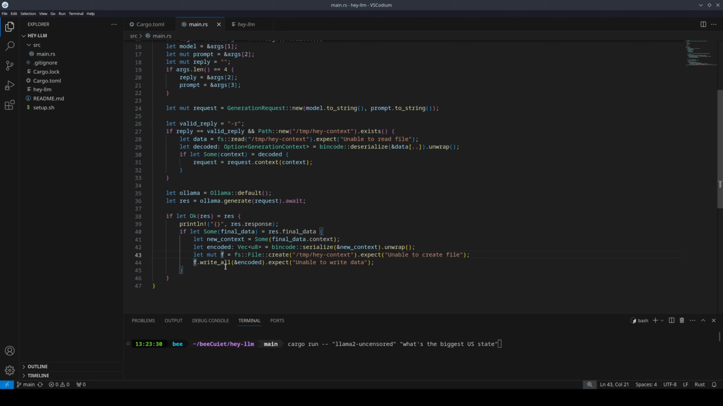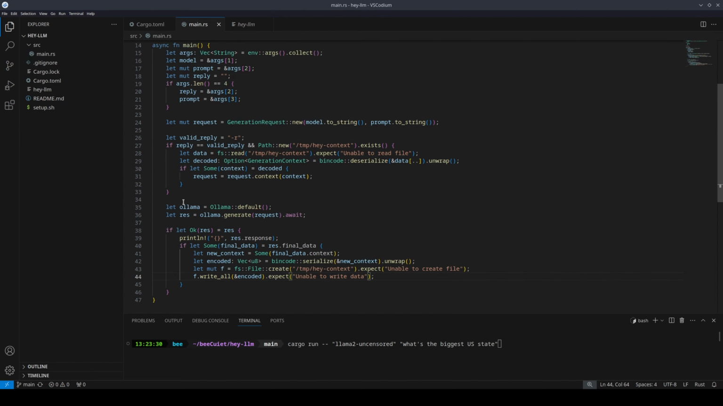So we're going to use write all so that anything that's already been written in there just gets erased. And then we're going to write into it with encoded. And the same thing as before, if we run into an exception, we're just going to give it an error message saying unable to write data, and it'll pass it in more context. So now we sort of have the full picture minus context.